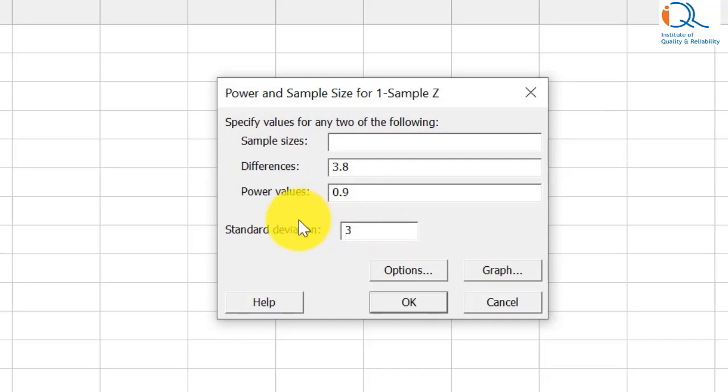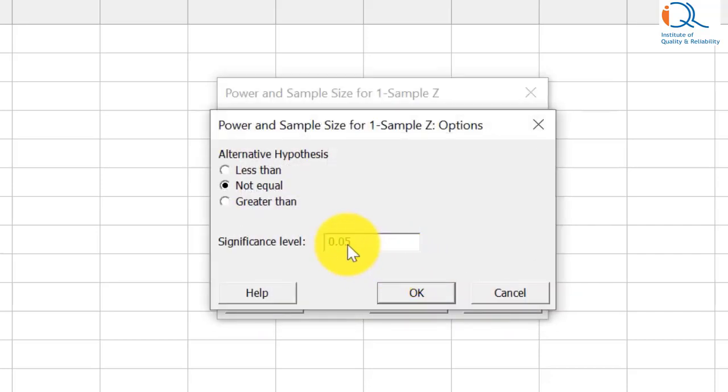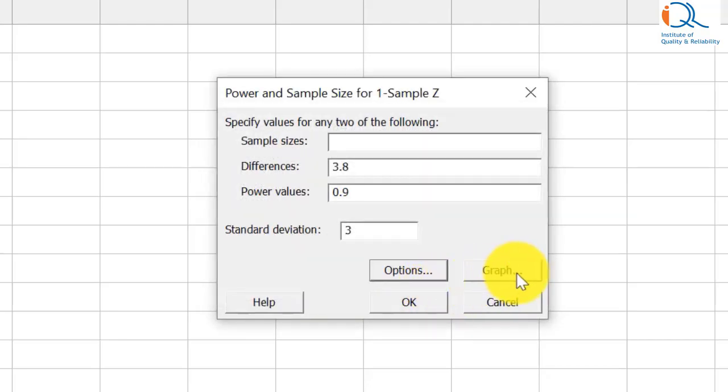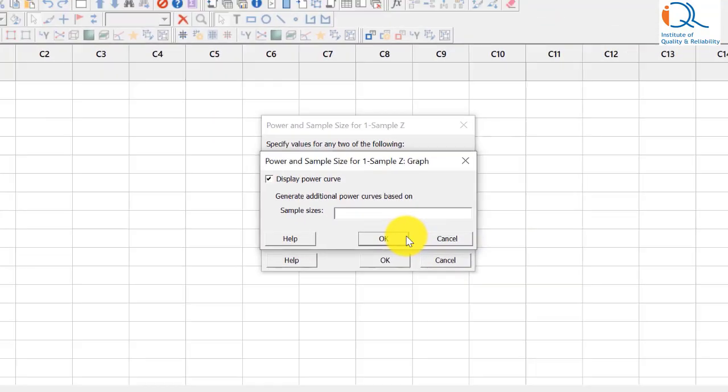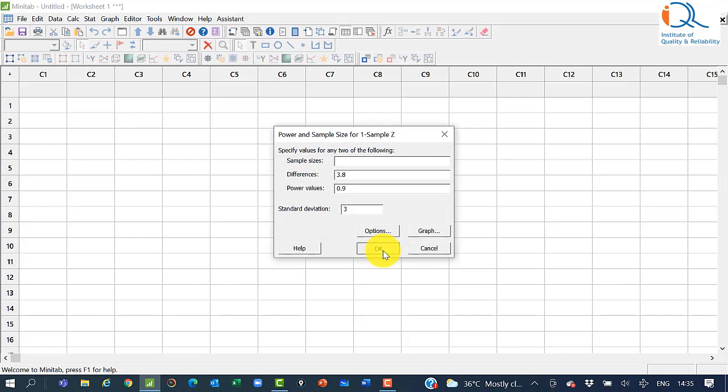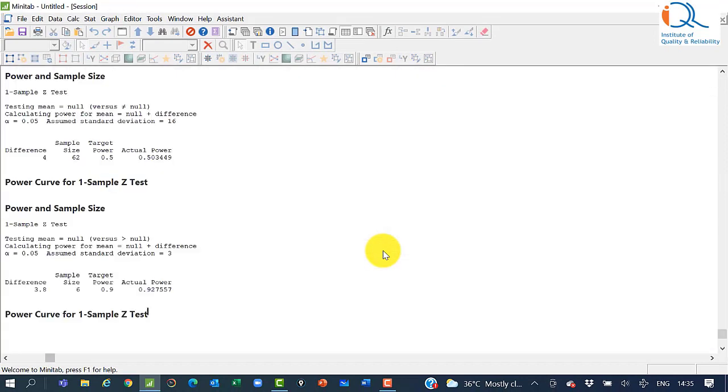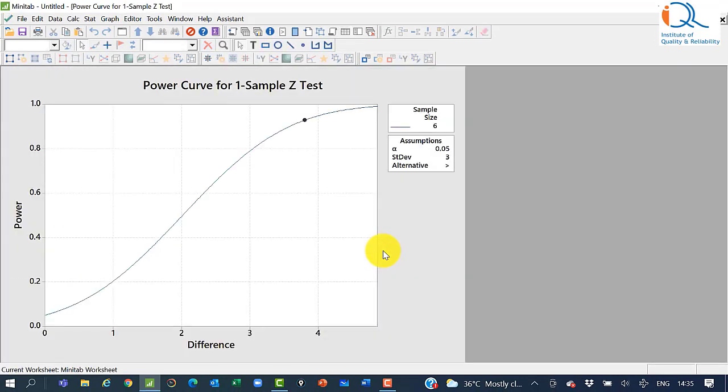But now this time in Options, we have to click on the alternate hypothesis as greater than, because we want to test if the new motorcycle has greater mean compared to the historical. And now we say OK. So the sample size that we get this time is 6 units or 6 motorcycles.